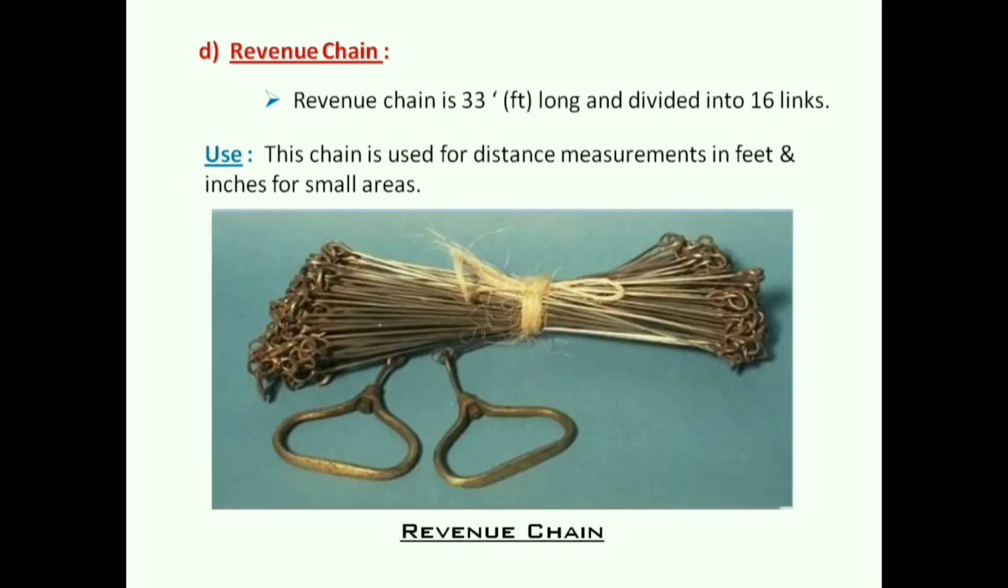Next, revenue chain. We can see this chain is called revenue chain and it is 33 foot long and divided into 16 links. This chain is used for small areas and also used for distance measurement in feet and inches.